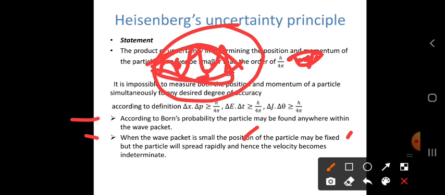But the particle will spread rapidly. Inside the small wave packet the particle rapidly moves anywhere, and hence its velocity becomes indeterminate. We cannot find how much velocity it may contain. So when the velocity is high, determining the momentum is impossible. That is the meaning of this.